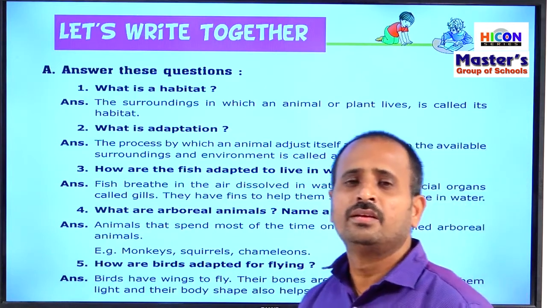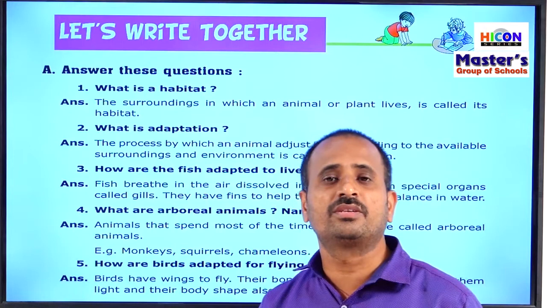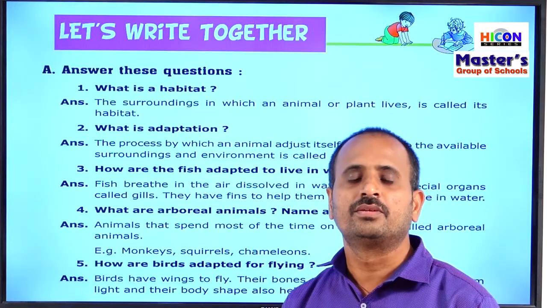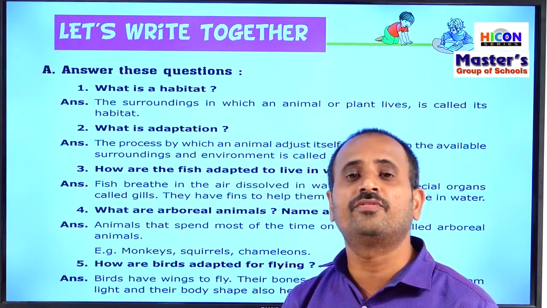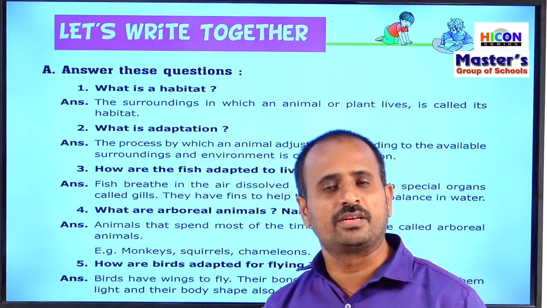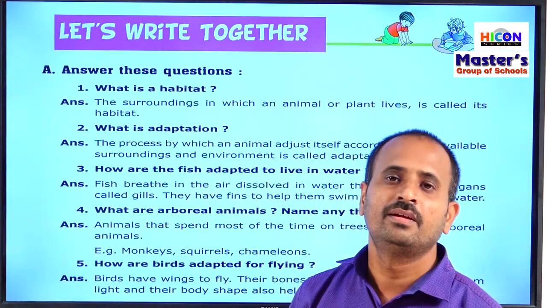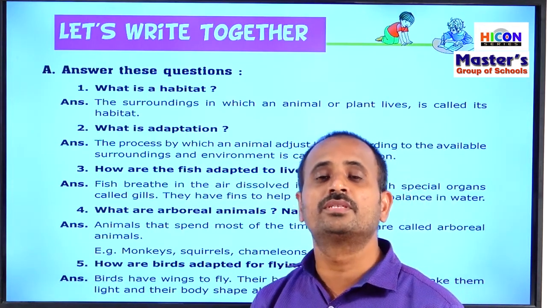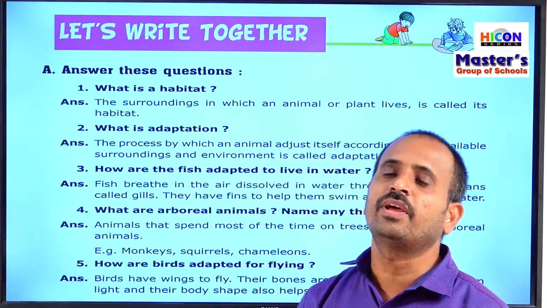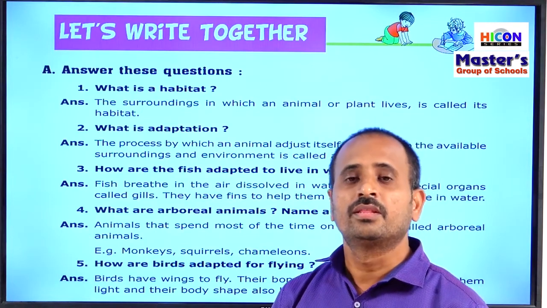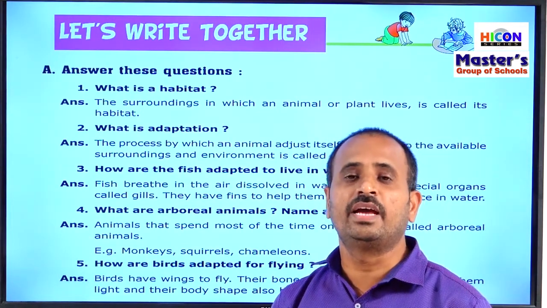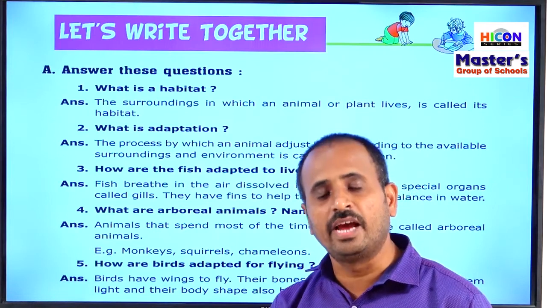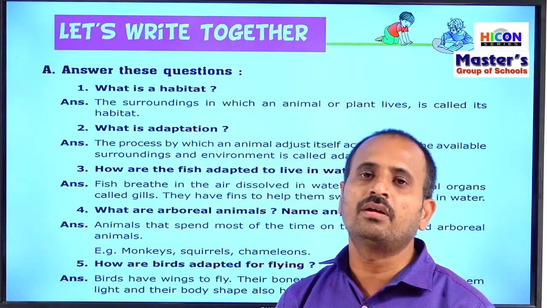So generally, children, all the animals do not live in the same place. Different animals live in different places. Some animals live on land and some animals live in water, whereas some animals live in air, that is flying in the air. So those places at which the animals naturally live are called habitats.